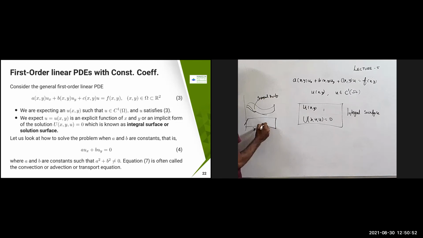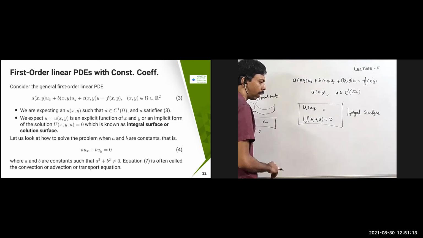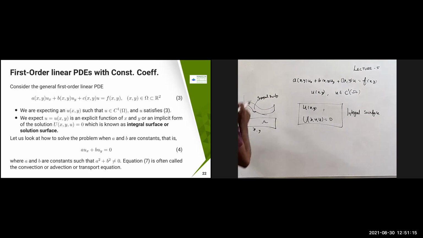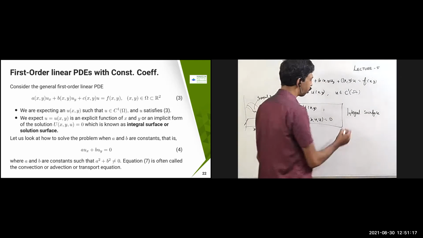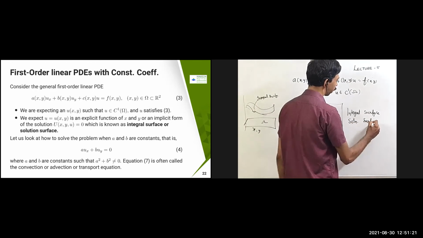This is my domain omega, where I'm just plotting. Once I solve this problem, I'm going to get a surface. So this solution, I can plot it in a three-dimensional figure, and it becomes an integral surface. Even in n dimensions, I'm just going to call it an integral surface only, because this is the general setting. Whatever you name it for two dimensions, the same thing you name it for the n-dimensional case also. So this is called integral surface or solution surface.